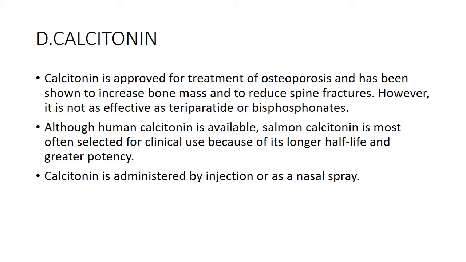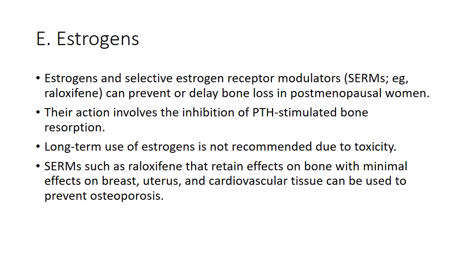Teriparatide, what is teriparatide? Teriparatide is a recombinant form of parathyroid hormone, or bisphosphonates. Both human calcitonin and salmon calcitonin are available, but salmon calcitonin is often preferred. Why? Because salmon calcitonin has a longer half-life and greater potency, and it is usually administered by injection or as a nasal spray.